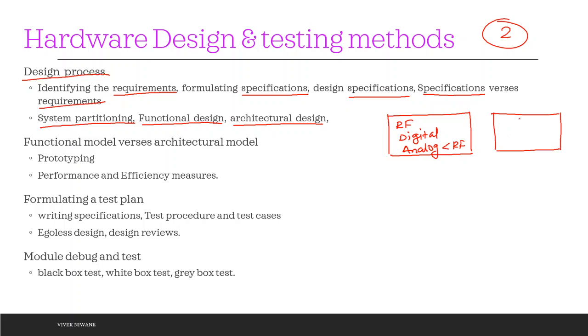So let us put this much region for the RF signals. Let us put digital signals over here, and let us say the analog frequency signals region will be this one. So we have partitioned depending upon the operating frequency, then depending upon the functionality.